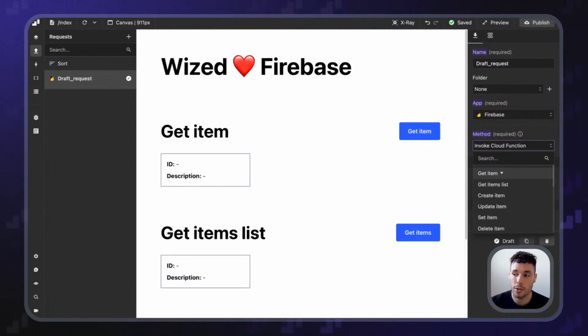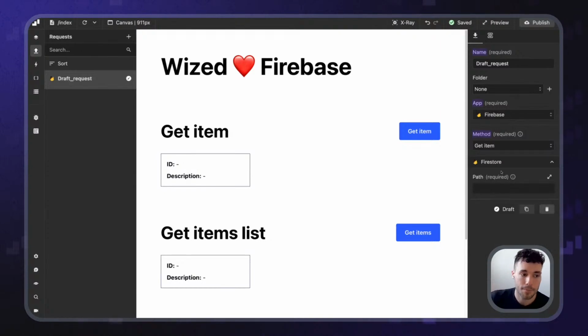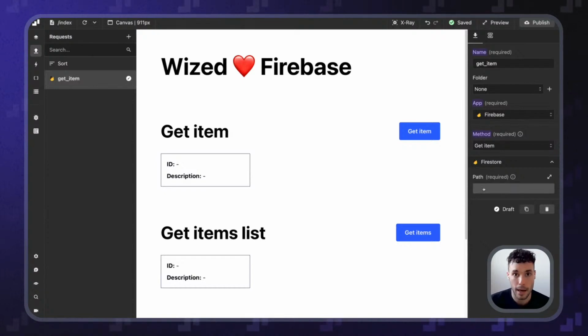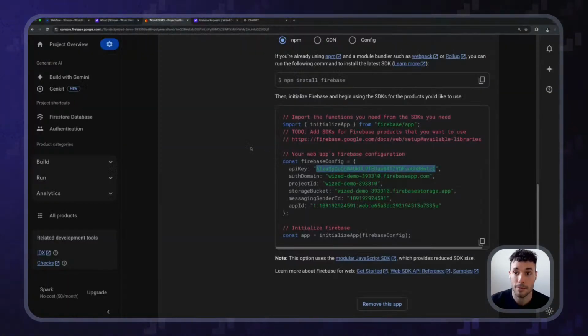The first thing that I'm going to do is we're going to go from top to bottom. So let's try to get an item. But to get an item, first we need some items, right? So first of all, I'm going to call these get item. Get item, this will be the request. And then see how this is asking me for a path. So the thing that we need to do first is create some data because I don't have any. And then we will set that path.